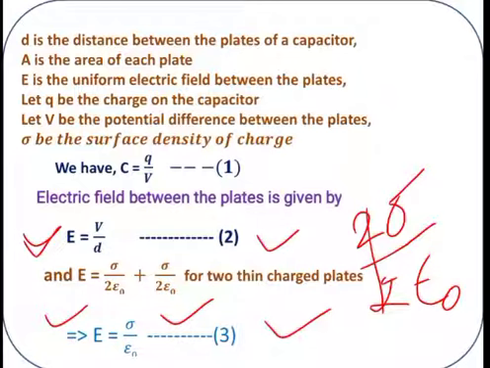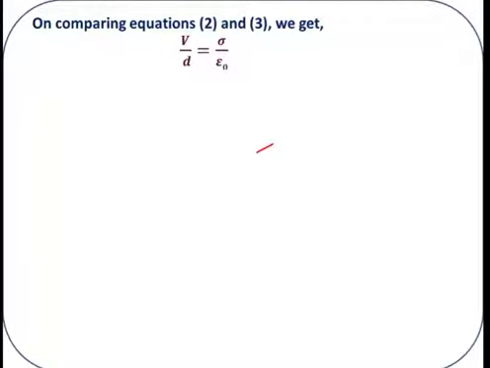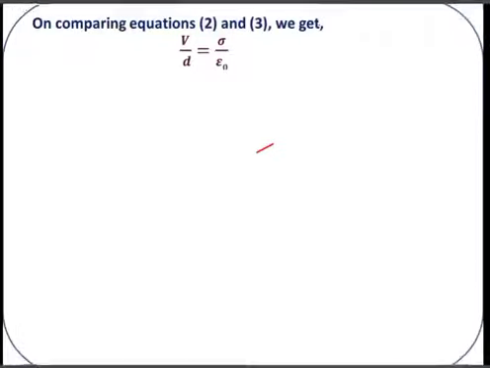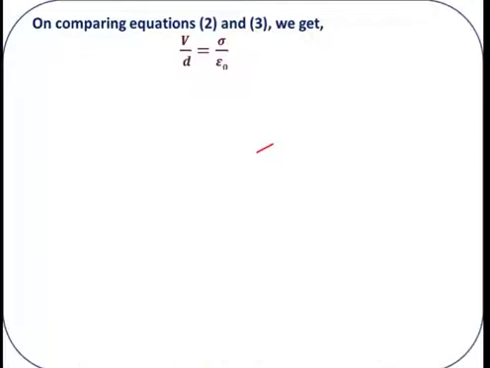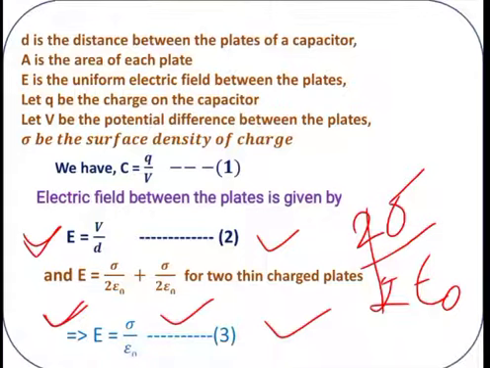On the LHS, this is E. On the LHS here also E. Next step, on comparing equation 2 and 3, so here this is equation 2 and this is equation 3.